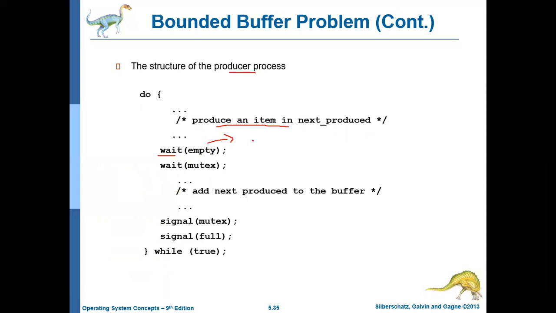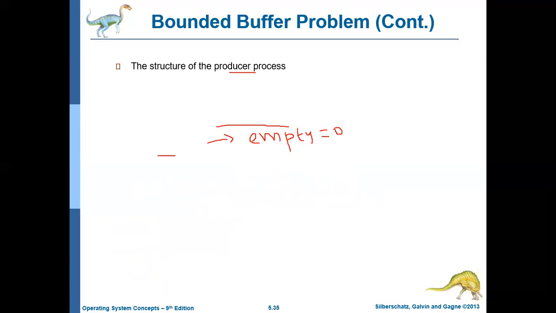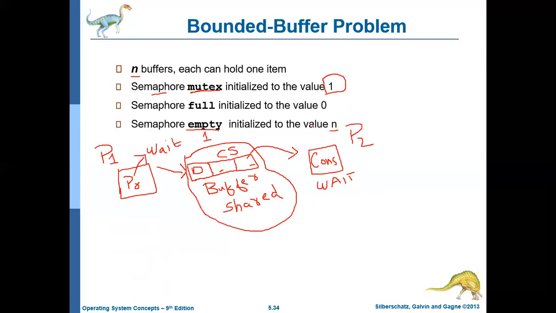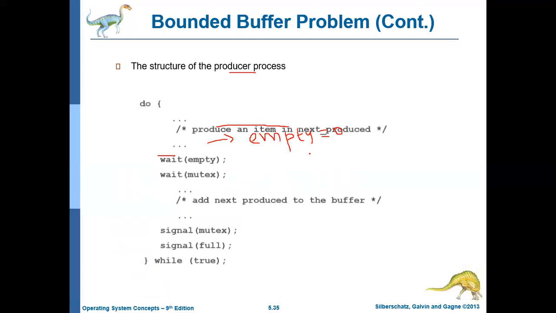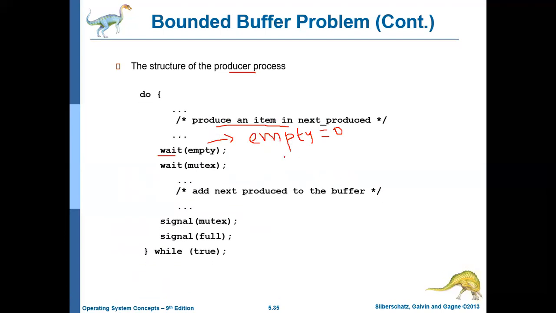If empty is 0, then it will keep on waiting. It will keep on checking until empty is not equal to 0. If empty is 0, what does it mean? It means that there are no locations in the buffer to place the item. Initially empty is n, because all locations are empty and the buffer is fully empty. But empty being 0 means there are no empty locations. It means the buffer is full.